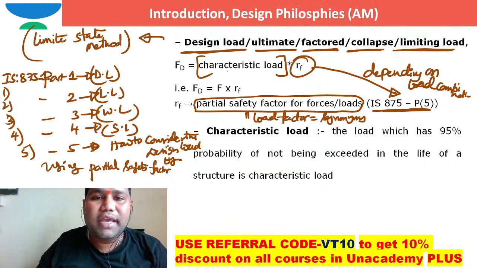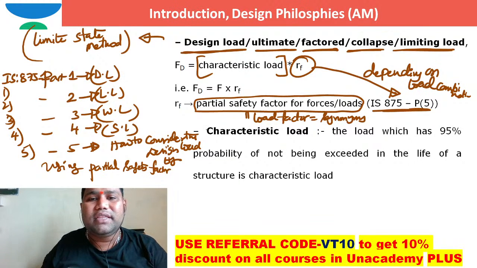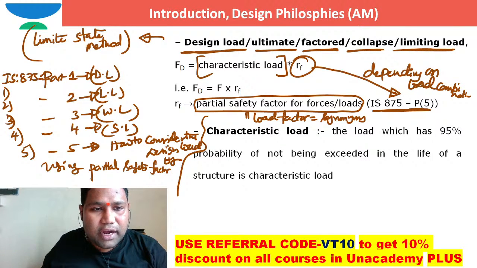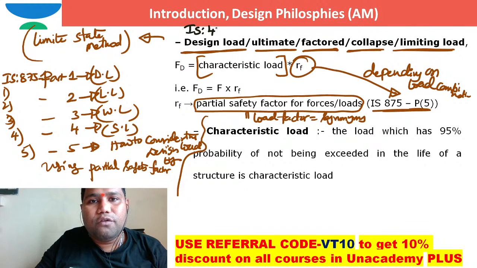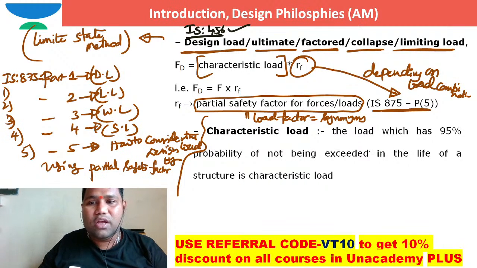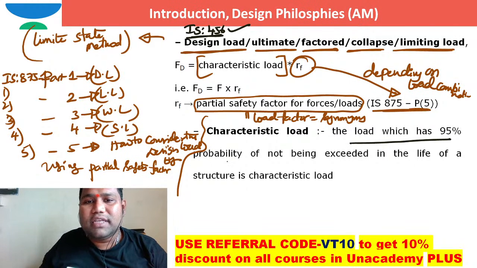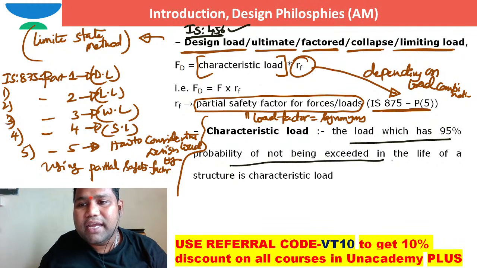Now, in the design load, the synonym for characteristic load is service load. But how can we define this characteristic load as per IS 456? The load which has 95 percent probability of not being exceeded in the life of a structure is the characteristic load.